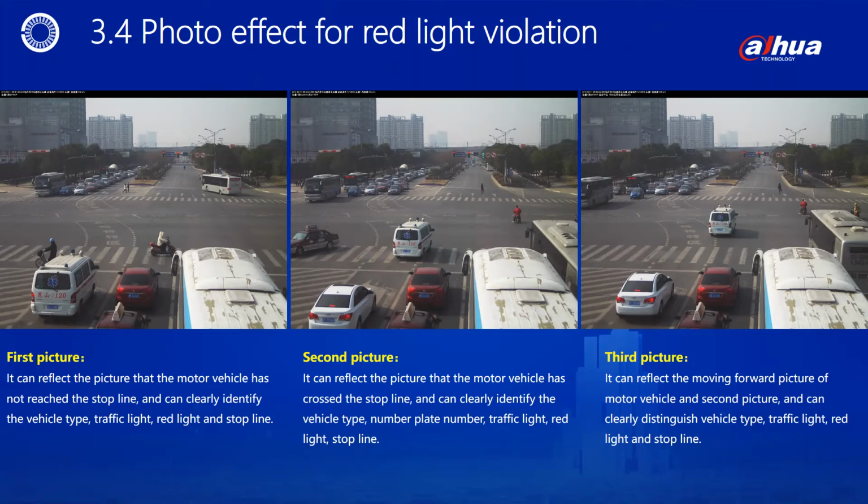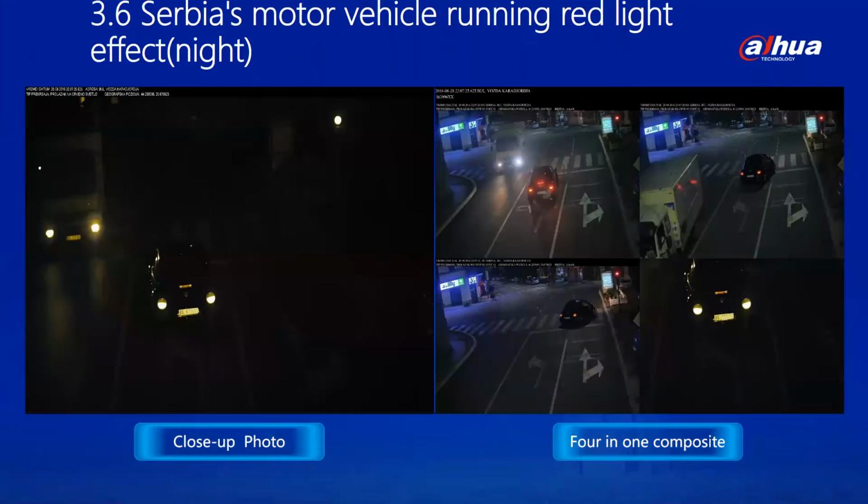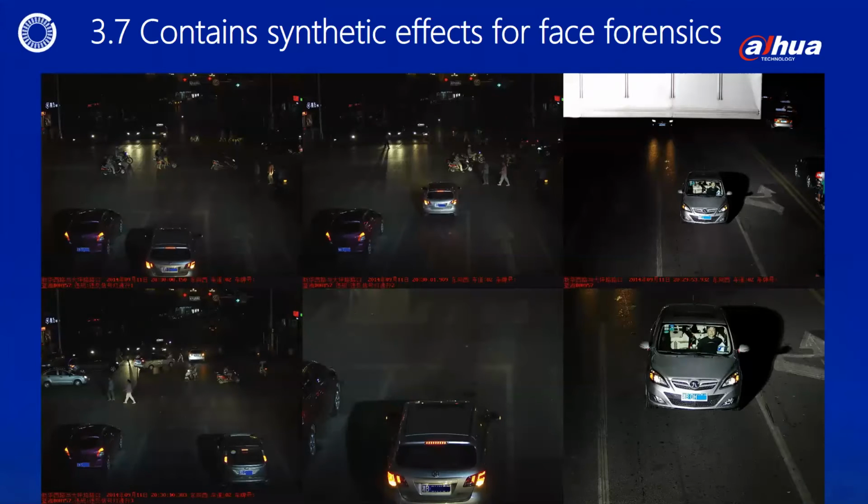Page 3.5 Serbia's motor vehicle running a red light effect. This is a successful case in the Serbian country. This plan adopts the side-mounted plan. Page 3.6 Serbia's motor vehicle running red light effect, night. This is the night effect of a motor vehicle running through a red light in Serbia. Page 3.7 contains synthetic effects for face forensics.